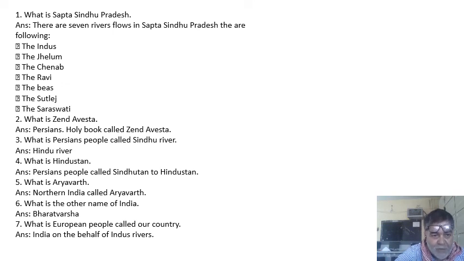These rivers are the Indus River, the Jhelum River, the Chenab River, the Ravi River, the Beas River, the Satluj, and the mythological Saraswati River. These seven rivers flow in that area, so it is called Sapta Sindhu Pradesh.